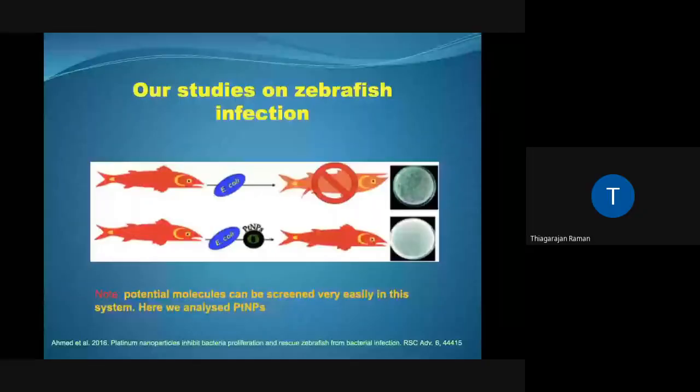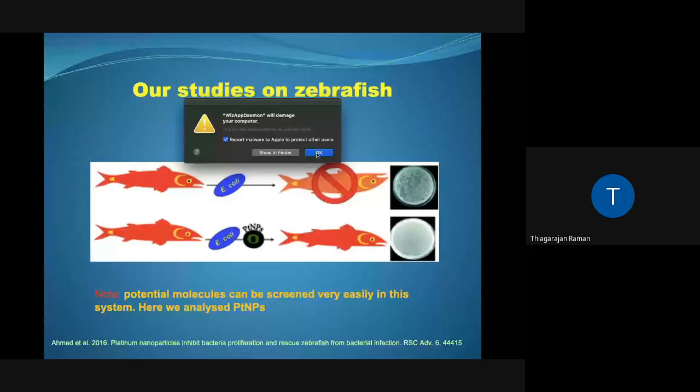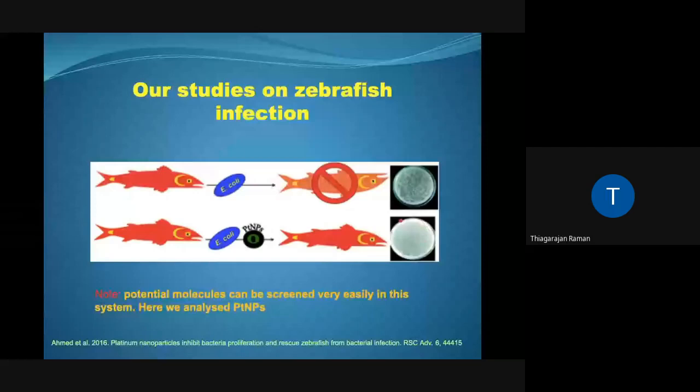So having finished a brief overview of the zebrafish, let's move over to what we have been doing on zebrafish infection. The general idea shown here is that we take the zebrafish, infect them with a pathogen, and then check whether the fish dies or survives, depending on what we are using as an antibacterial agent. We will try to show different kinds of experimental evidence to prove that the system actually works.